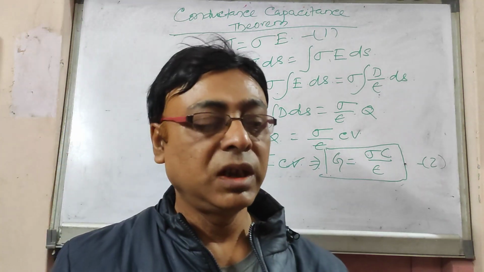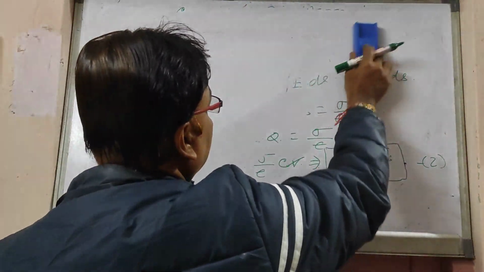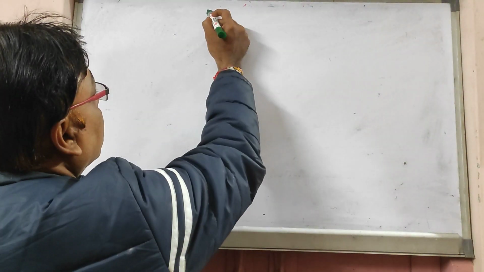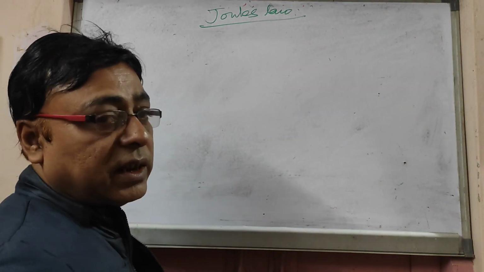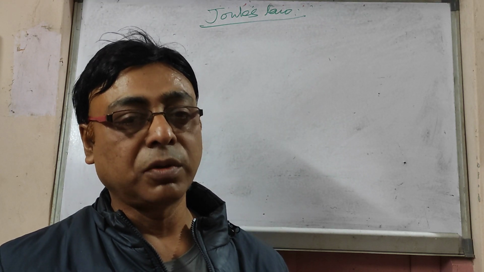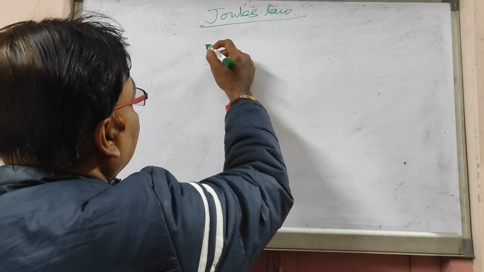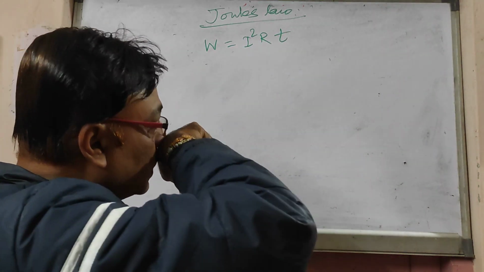So we'll discuss Joule's law in integral form. We know that whenever current flows in a conductor, heat is produced. That heat is directly proportional to the square of the current, directly proportional to the resistance, and directly proportional to the time taken. So from that we can write W is equal to I square R into T.